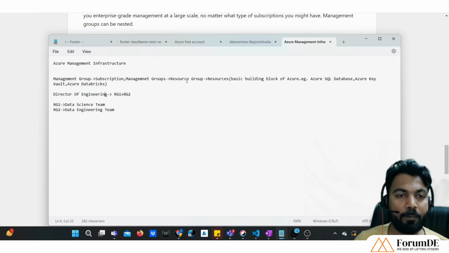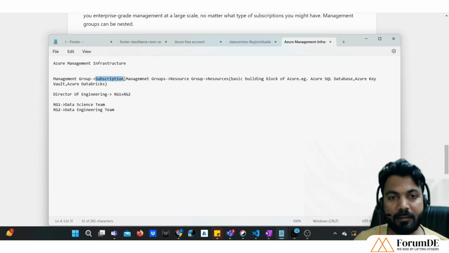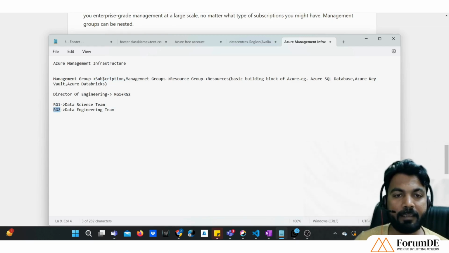The access will be provided by giving them access at the subscription level. Okay, at subscription level. If both the resource groups are inside a subscription, then in whatever subscription those two resource groups are available, in that subscription I'll be giving access to them. Okay, I'll be giving access to them. Now, suppose these are part of engineering.